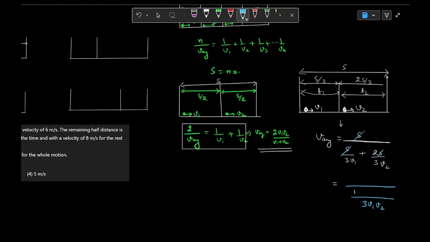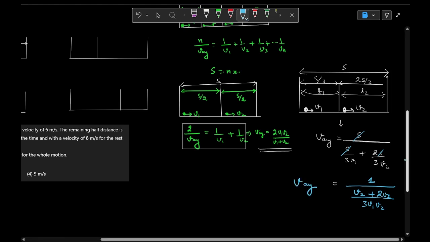On taking the LCM and then adding, doing simple fraction calculation, it will give us 3v1 v2 upon v2 plus 2v1, since the reciprocal of a reciprocal gives back the fraction. So this is v average.